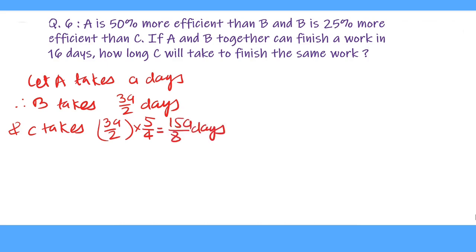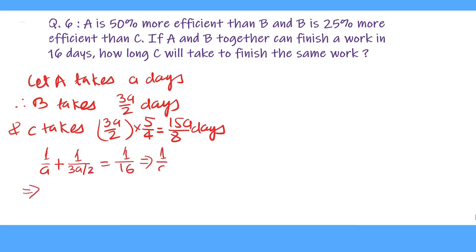Now it is given that A and B together complete the work in 16 days. So we will find the 1 day work of A plus the 1 day work of B, and equate it to the 1 day work together, which is 1 upon 16. So we solve like this. 1 day work of A is 1 upon A plus 1 day work of B, which is 1 upon 3A upon 2, equal to 1 upon 16.